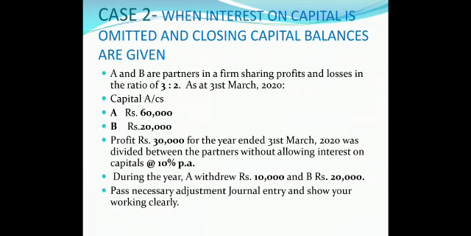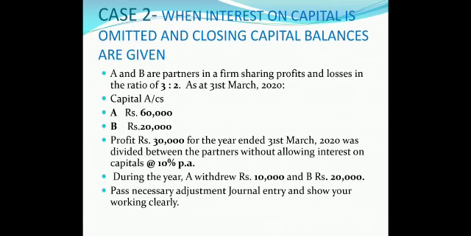Notice that the question is not saying that they are fixed capitals. They are normal fluctuating capital accounts. Profits of rupees 30,000 for the year ended 31st March 2020 were divided between the partners without allowing interest on capital at the rate of 10% per annum. Then during the year, A withdrew rupees 10,000 and B withdrew rupees 20,000. Pass the necessary adjustment journal entry to show your workings clearly.